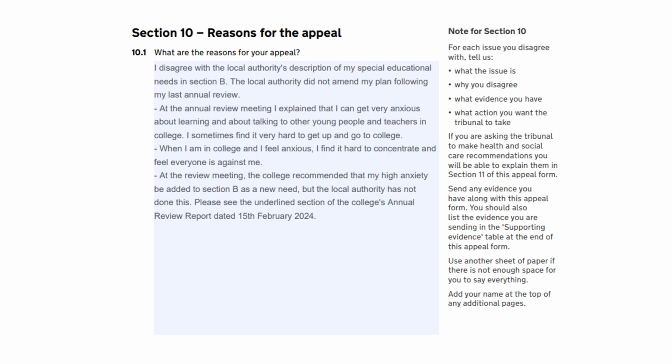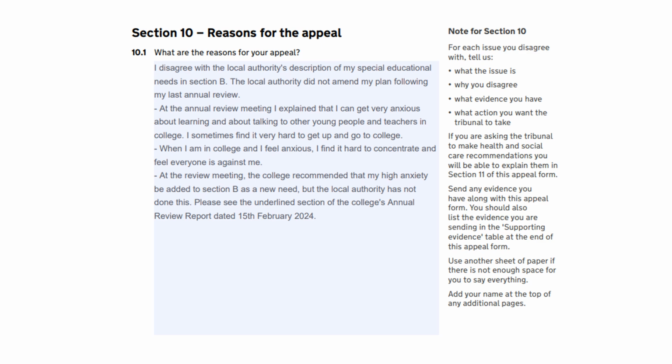Here's another example of a young person's appeal. The young person starts by explaining what he is appealing against, that he disagrees with the local authority's description of his special educational needs in Section B. He states that the local authority did not amend the plan following his last annual review, and this young person has chosen to use bullet points to make it clear.